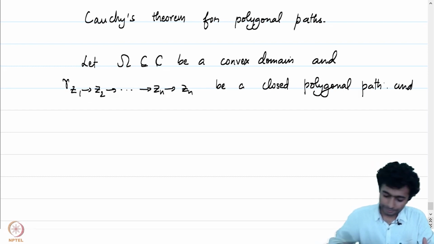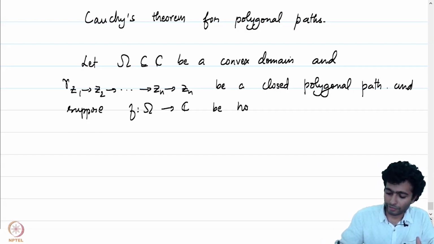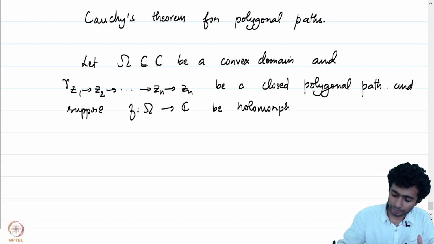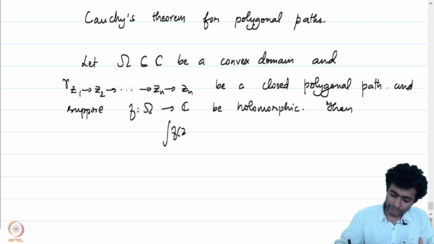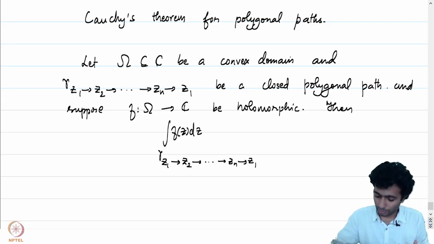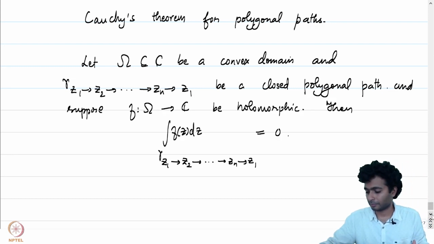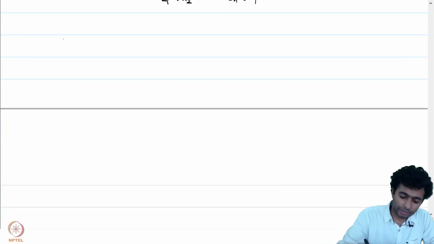And suppose f is a function defined on omega which is holomorphic. Then the integral of f of z dz over the closed polygonal path, this is z1, this is equal to 0. Let's give a proof of this. The proof is